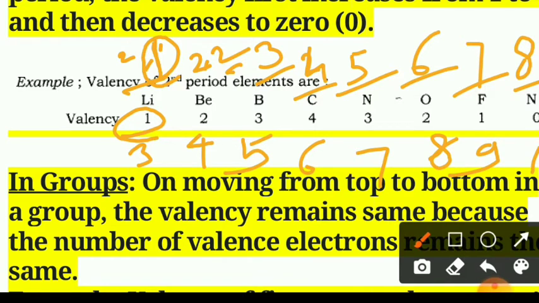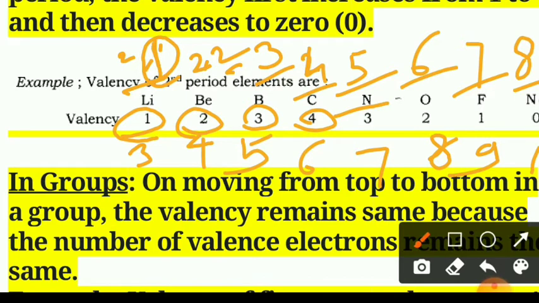For beryllium it is 2, then 3, then 4, meaning the combining capacity of the element is increasing from 1 to 4. But when you go forward, for nitrogen the number of valence electrons is 5, but its valency is 3.